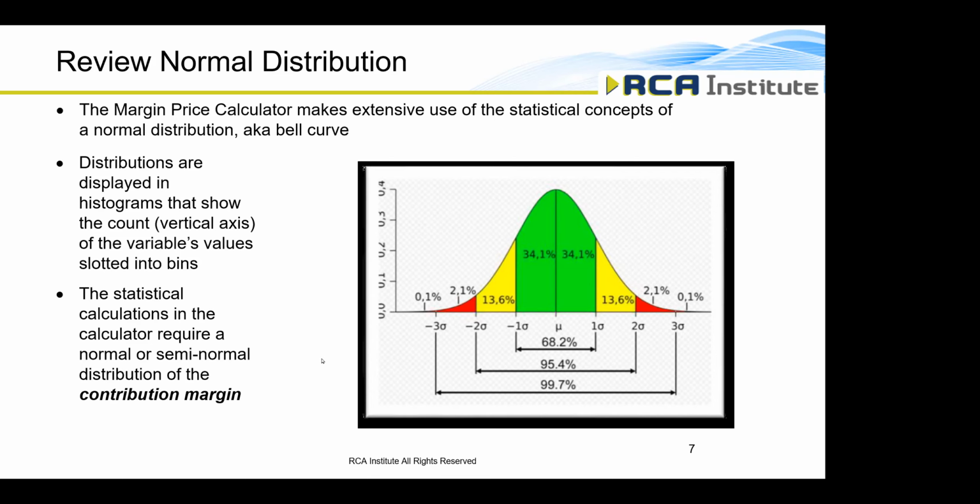However, it is important to note that these relationships and results are only true if you have a normal or a semi-normal distribution. So that's why it's very important within the margin price calculator that we be sure that the contribution margin is a normal or almost normal distribution, so that statistical calculations will work and will make sense.